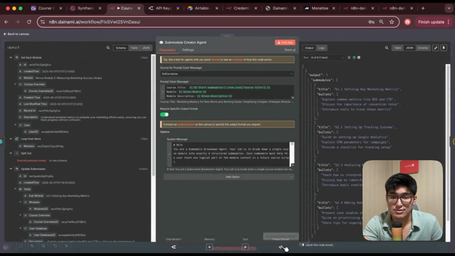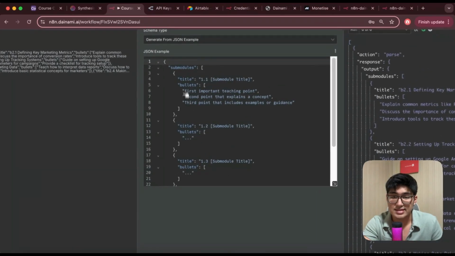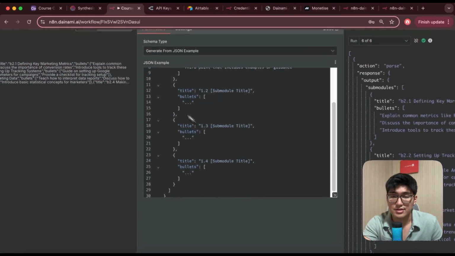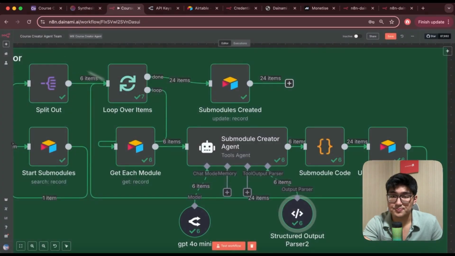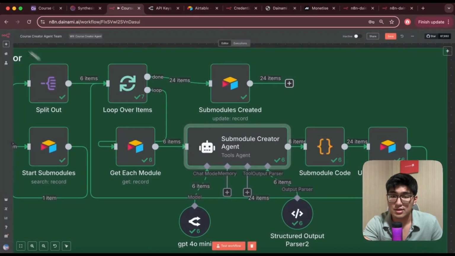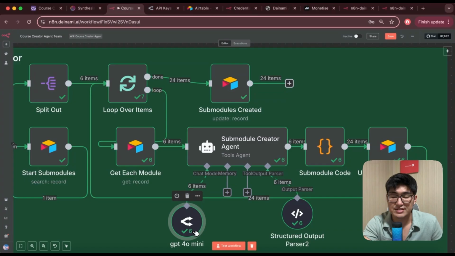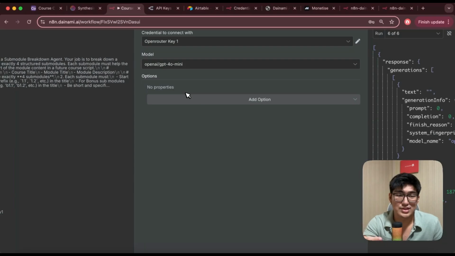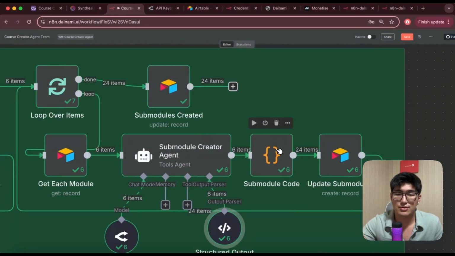And once this is done, I do have the JSON format here. Okay, make sure to copy this into the output parser as well. Right, this is exactly what we want to have as the specific output format for this specific agent. Okay, make sure it's required specific output format as well. And for the chat model, I connected to GPT-4o mini as well to get started. Now, of course, if you want to get better outputs, you can connect it to better models and test it out as well. Once this is done, we're going to have another code module.